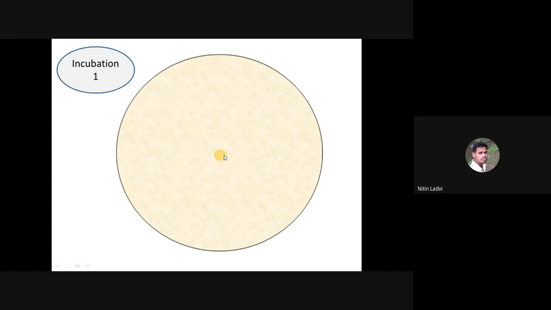So I have just shown the colony, something like a colony is appearing over there. Yes. So after a sufficient period of time and temperature, you are supposed to get the spot of growth of the antibiotic producer that is inoculated as a spot at the center of the sterile nutrient agar plate. And then we are supposed to inoculate the test organism radially, something like this.